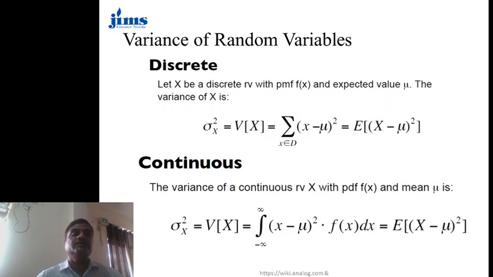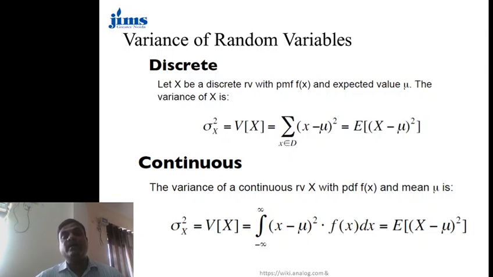Then in the case of the variance, again it is the summation of (x minus mu) squared times f(x), where x is the actual value and mu is the mean value. In the continuous case, it is the integral from minus infinity to infinity. It is the mean square value, so it is (x minus mu) squared.